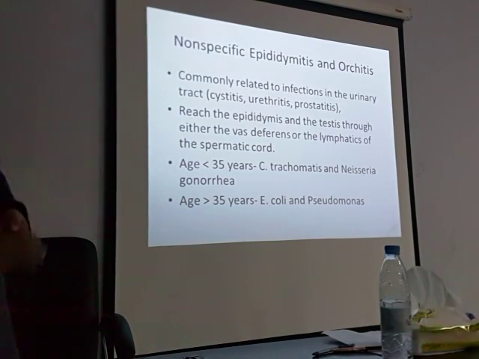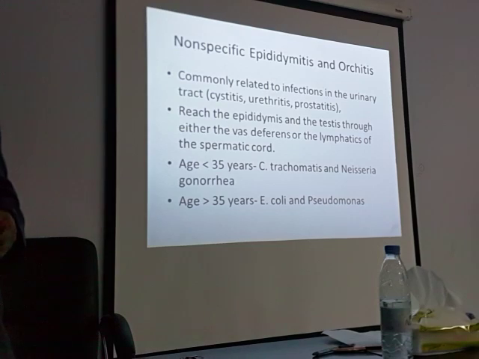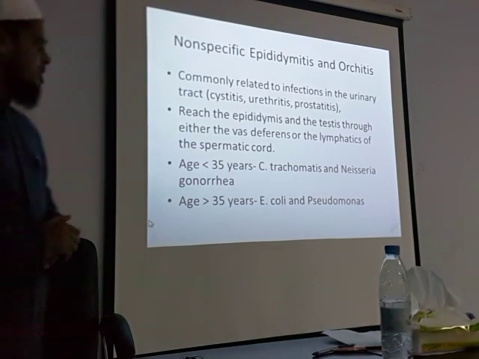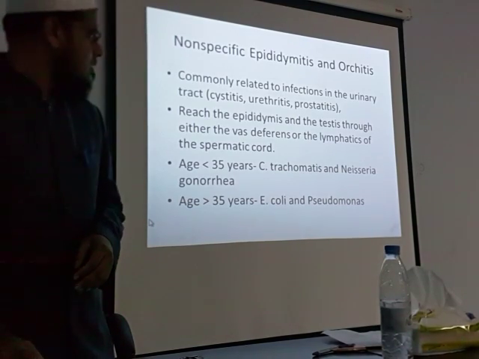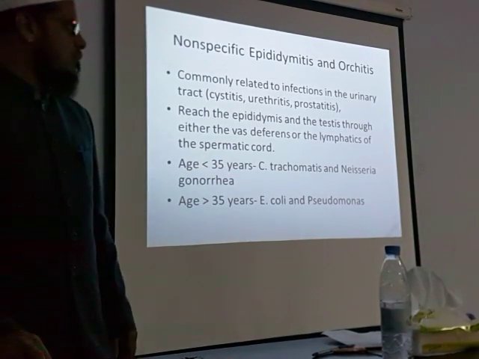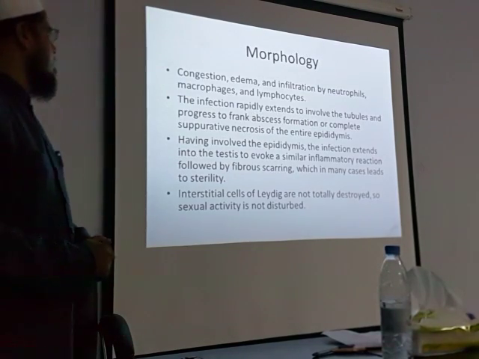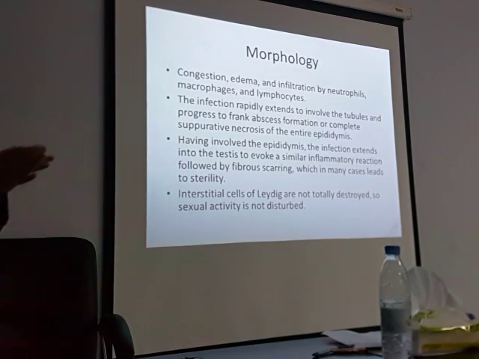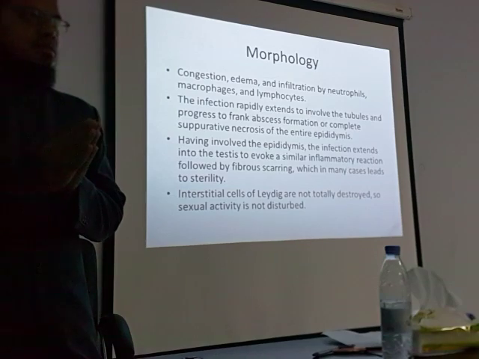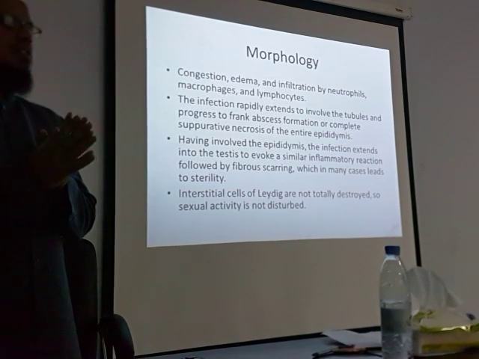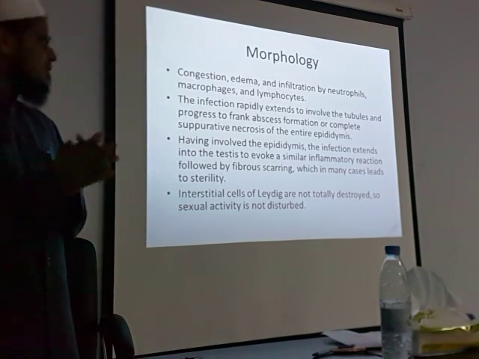Age, if the age is less than 35 years, mostly the organism will be chlamydia and Neisseria. If the age is more than 35, E. coli and Pseudomonas. Just remember these organisms. Okay, morphology. Any inflammation means what you will see? The 5 signs. Yes, good.